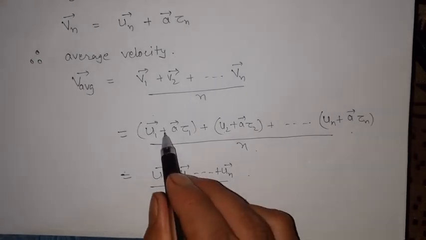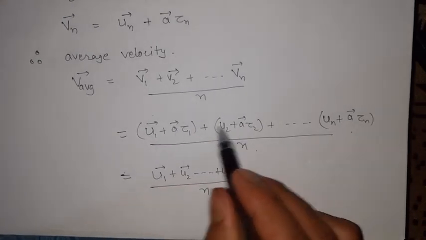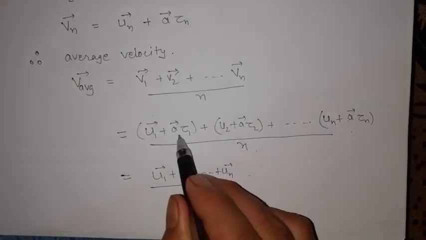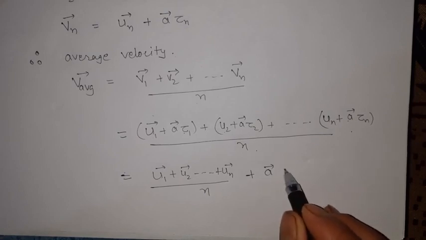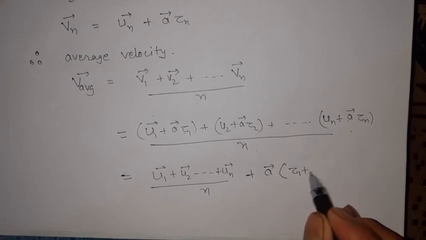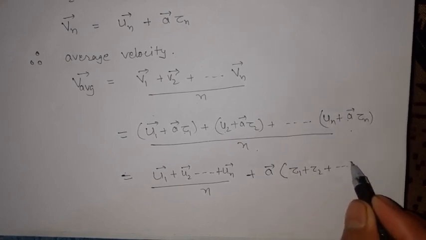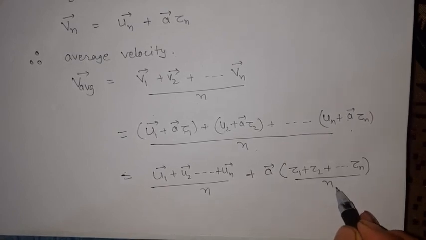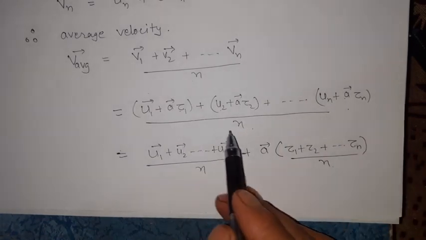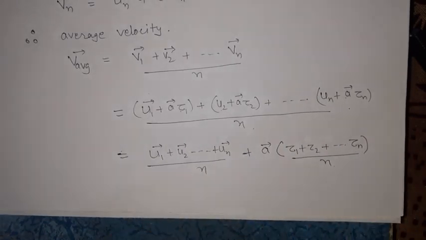Thereafter, plus a is common in every term, so inside it is tau 1 plus tau 2 plus so on up to tau n, upon n. So we separated the denominator.